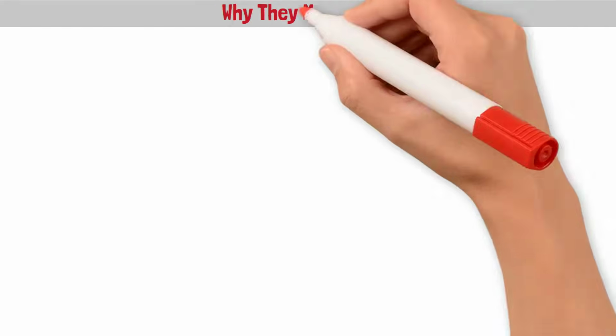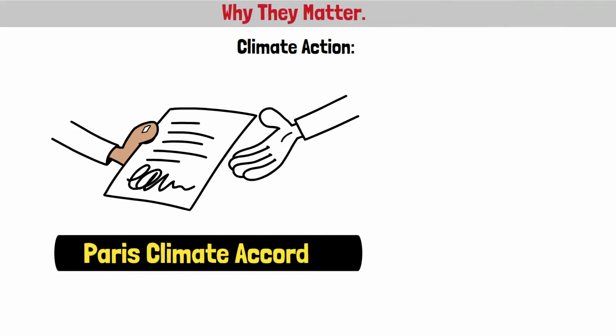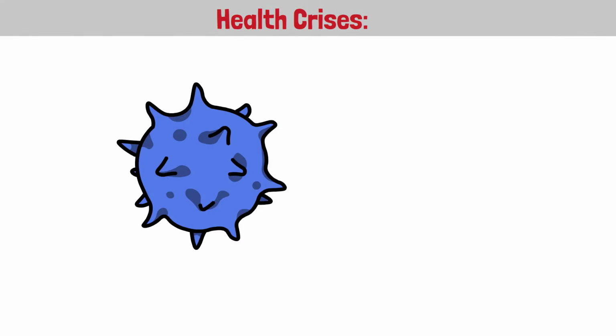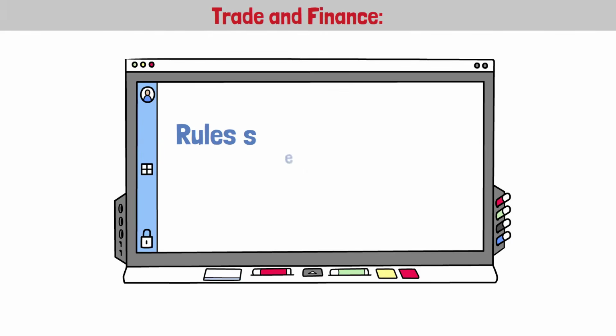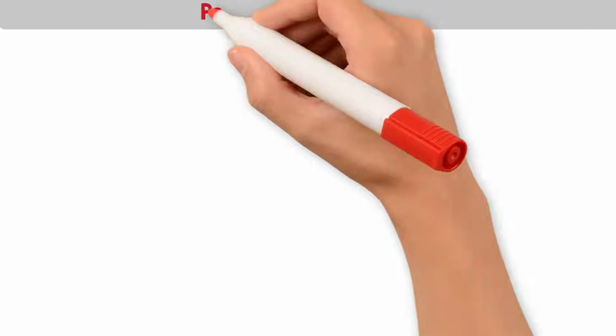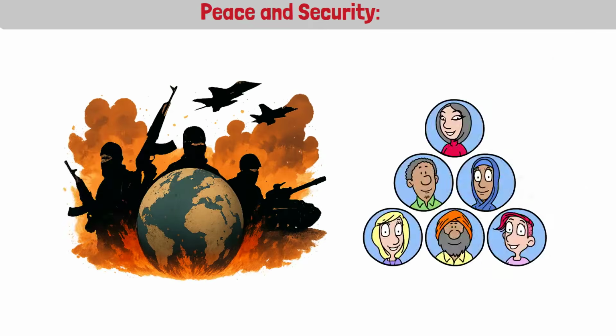Why they matter. Climate action. Agreements like the Paris Climate Accord rely on global governance to reduce emissions. Health crises. During pandemics, coordination through WHO and international aid networks is crucial. Trade and finance. Rules set by WTO and IMF prevent economic chaos and stabilize markets. Peace and security. UN peacekeeping missions reduce conflicts and provide humanitarian relief.